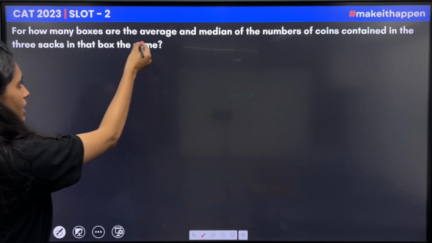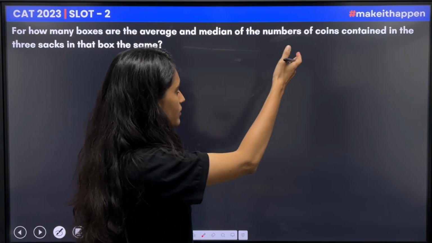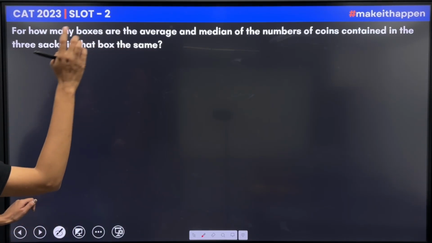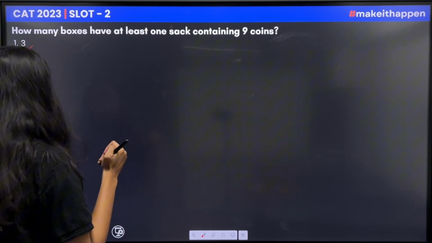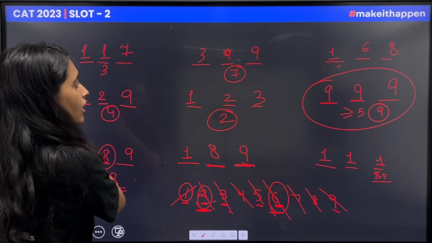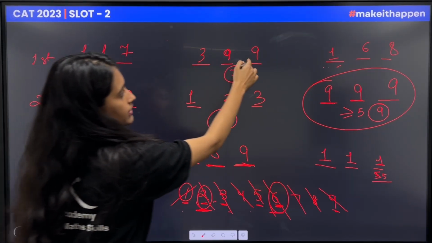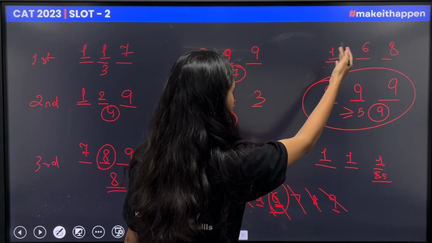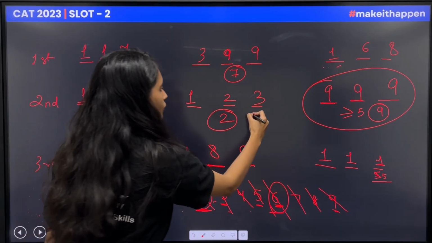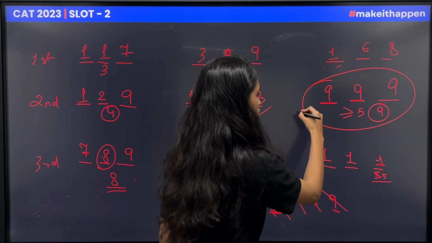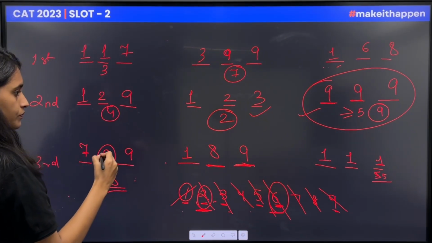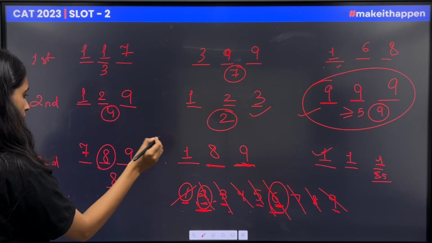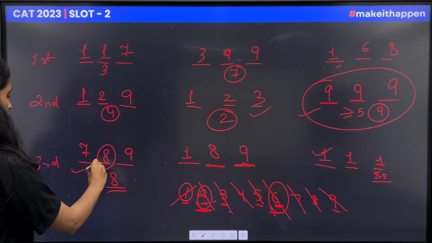For how many boxes are the average and the median of the numbers of coins contained in the 3 sacks in that box the same? That means the median and the average have to be the same. Okay, let's see. Not this one, not this one. Here the median was 15. Not this one, not this one. 1, 2, 3, and 4.